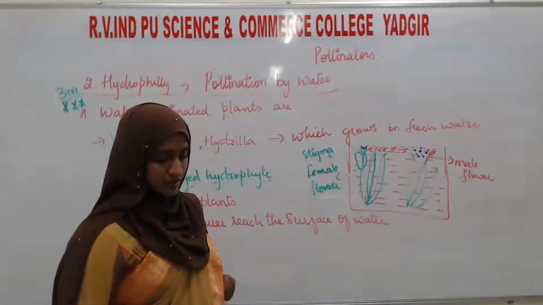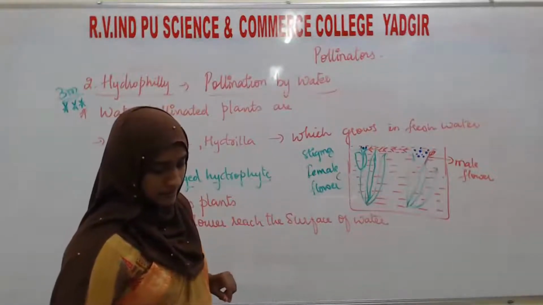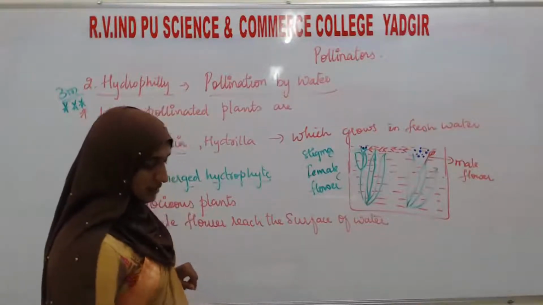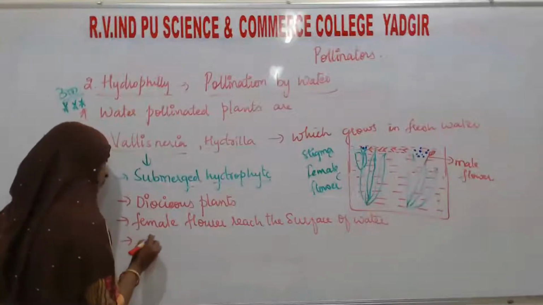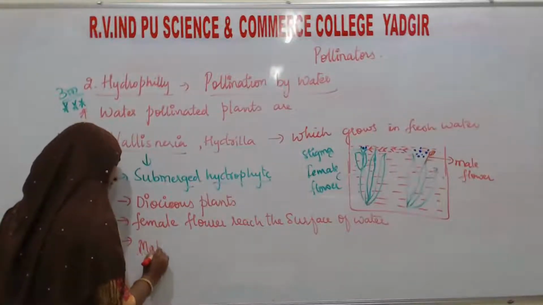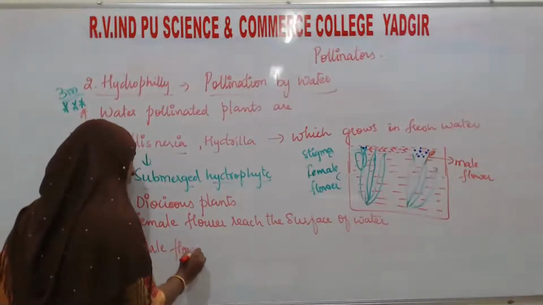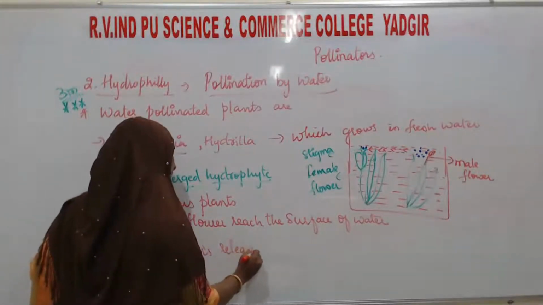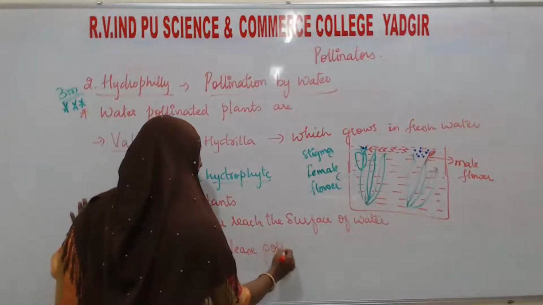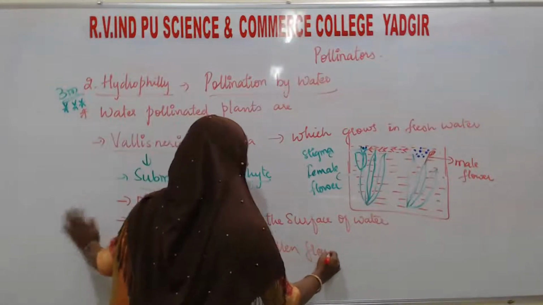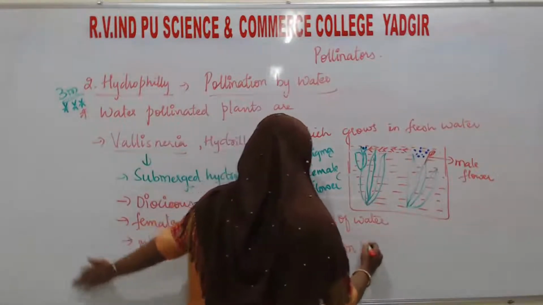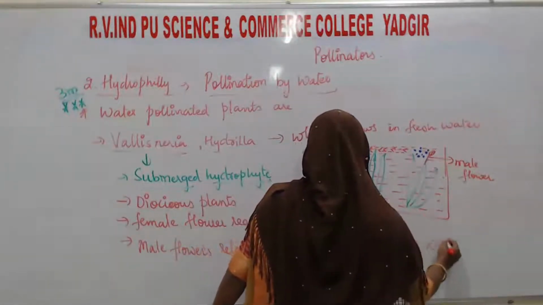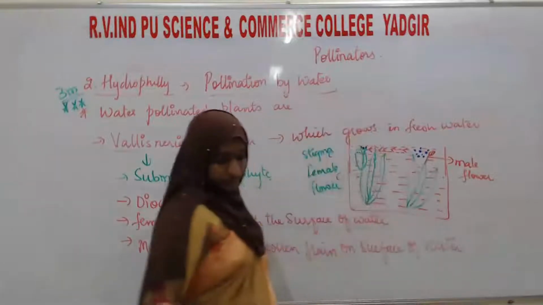This is one thing. Then second thing, the male flowers are released on the surface of water. The male flowers release pollen grains on the surface of water. This is one thing.